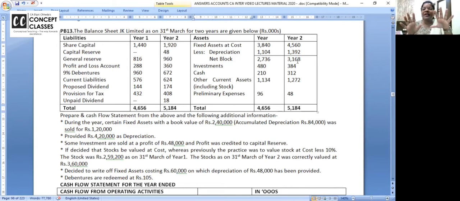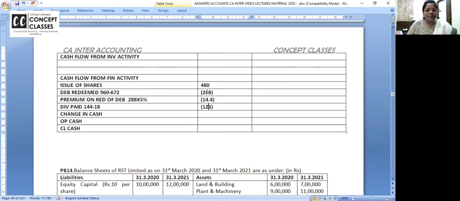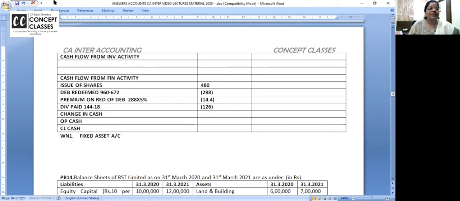If they give net, you do net. If they give separately, you prepare separately. Chalo. So come to the space below your problem and write down working note 1, and I call it fixed assets account.